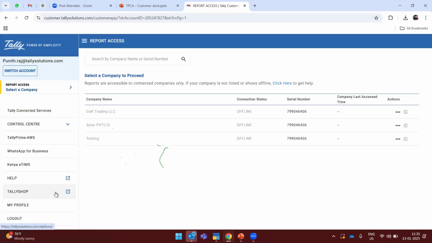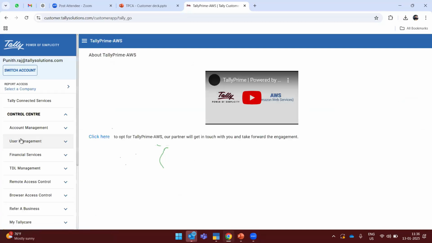So once I've logged in, this is the home screen of your customer portal. On the left-hand side, after the Control Center, we have given an option, TallyPrime AWS. This is powered by AWS. Once you click the option here, it will take you to the next page.